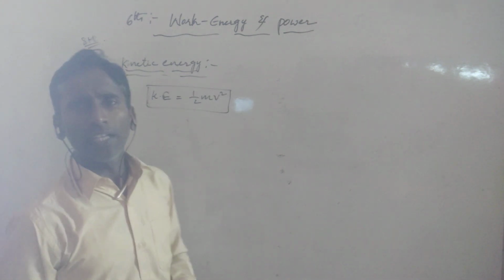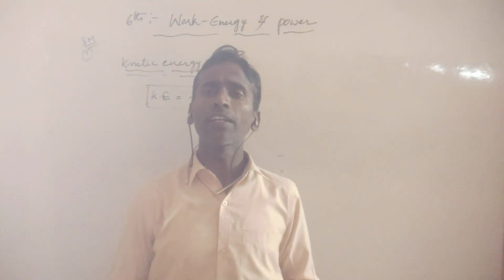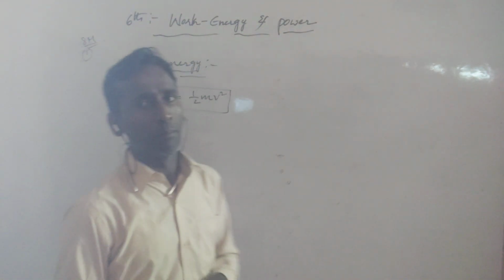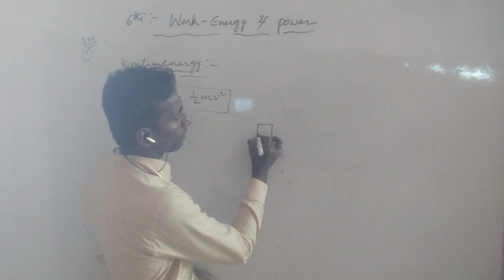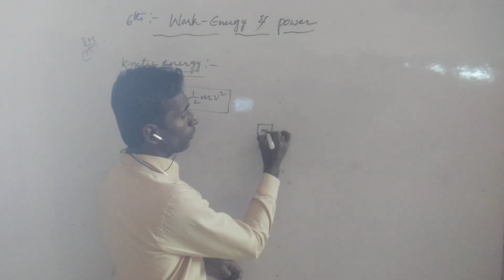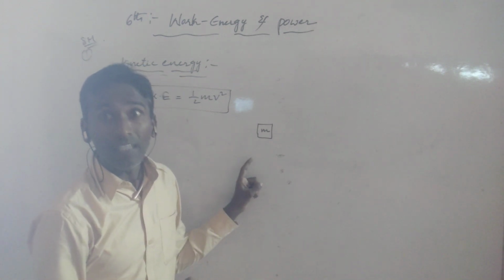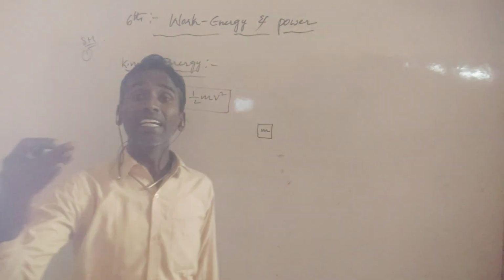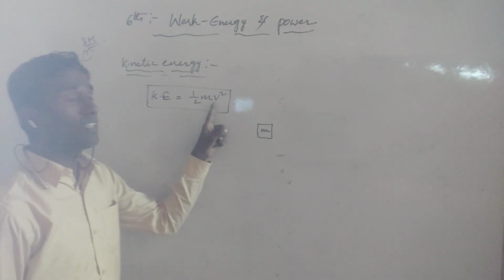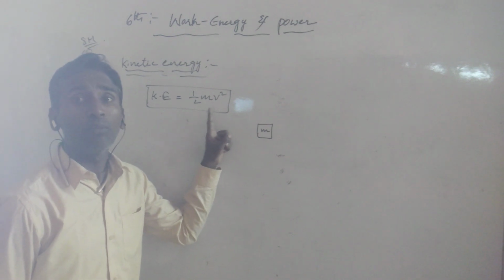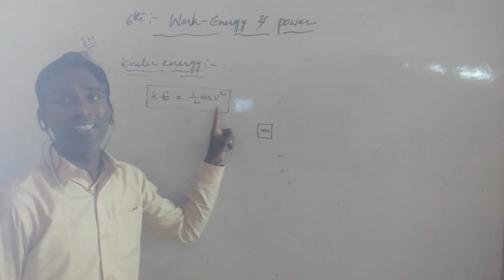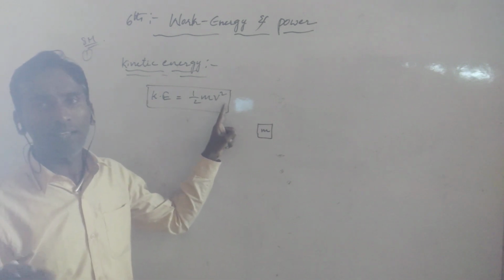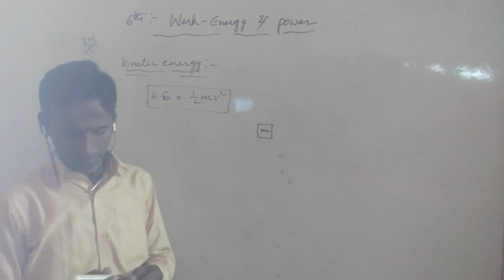Let us consider one object. The best example, you can take a car. The mass of the car is m. Any object you take, its mass is m. Motion is definitely required here. Motion means it can move from one place to another. So, the energy possessed by a body by virtue of its motion. Motion means velocity or speed, whatever it is. So here v is the velocity, half mv square. That is the formula for kinetic energy.